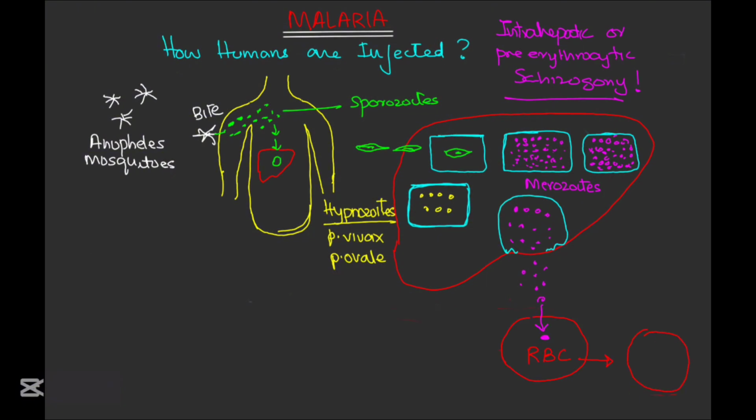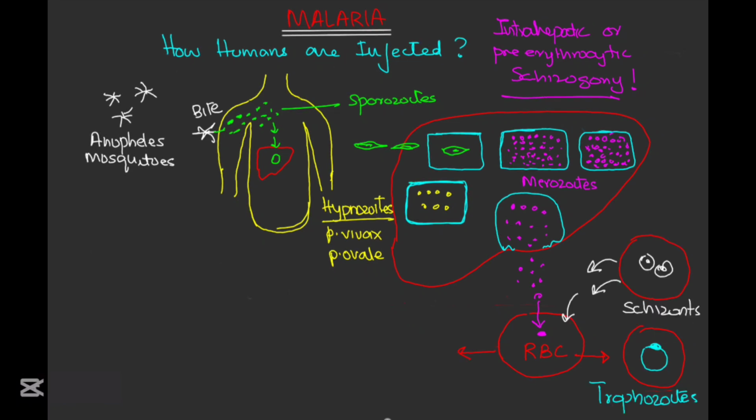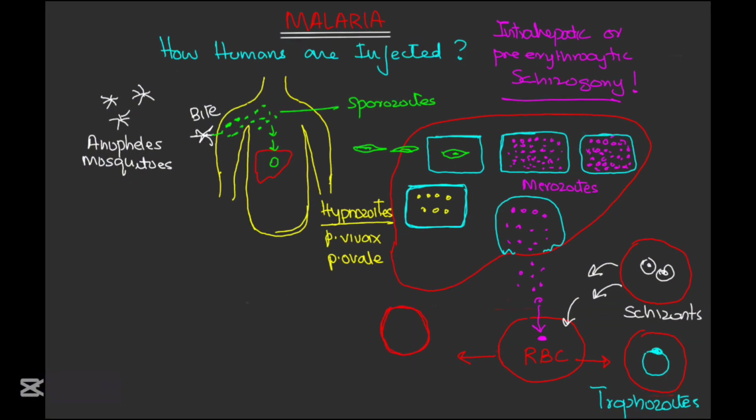Inside the RBCs, the merozoites develop into trophozoites, which further mature into erythrocytic schizonts. These schizonts rupture the RBCs, releasing more merozoites that infect new RBCs, leading to the characteristic symptoms of malaria, including fever, chills, and rigors. Meanwhile, some merozoites differentiate into male and female gametocytes, which are responsible for propagating the third stage of the malarial cycle in the mosquito.